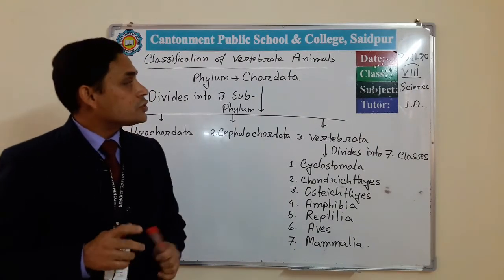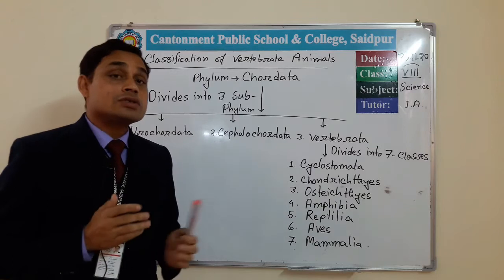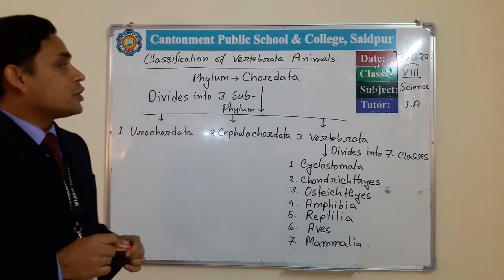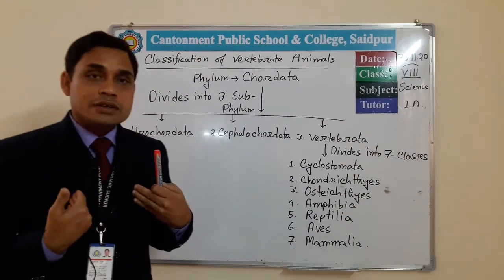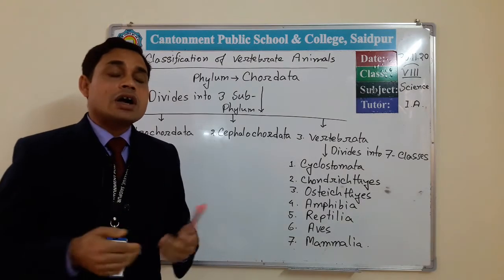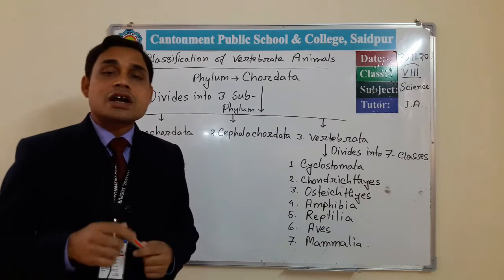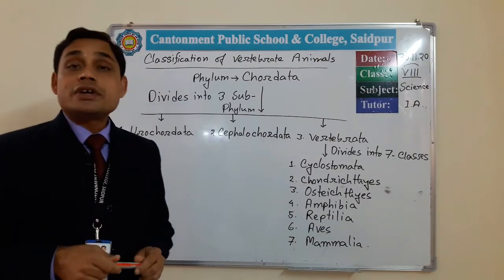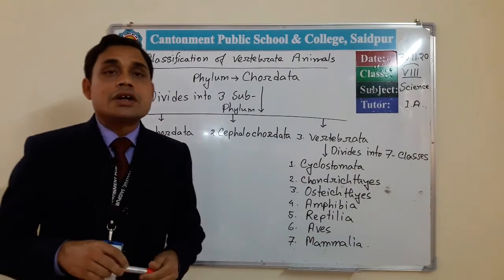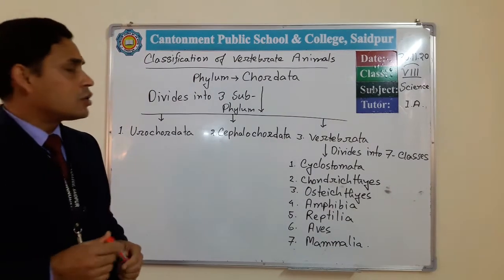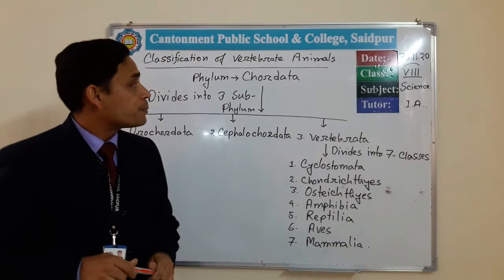So which animals belong to this phylum Chordata? Simply we humans, then higher domestic animals like cattle, cow, goat, then different types of birds and different types of fishes, all belong to this phylum Chordata.